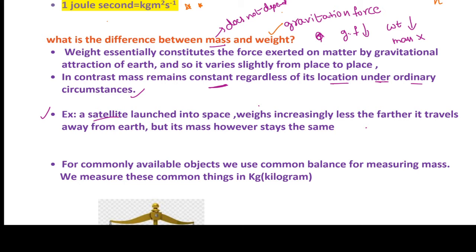If this is the earth and the satellite travels away from the earth, its weight decreases, but its mass does not change. Up to this point, I think you are clear about the concept.